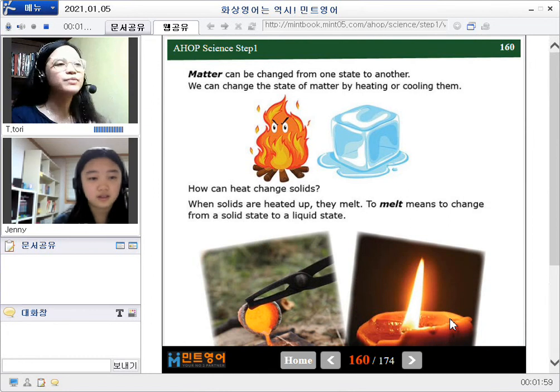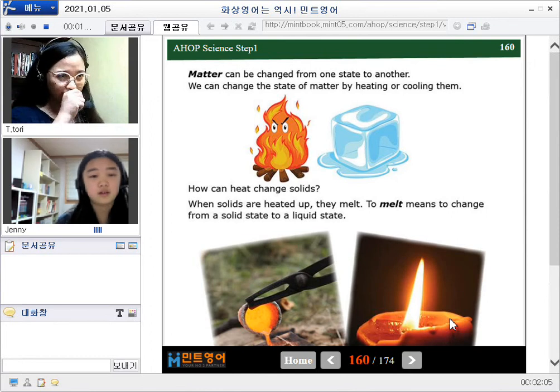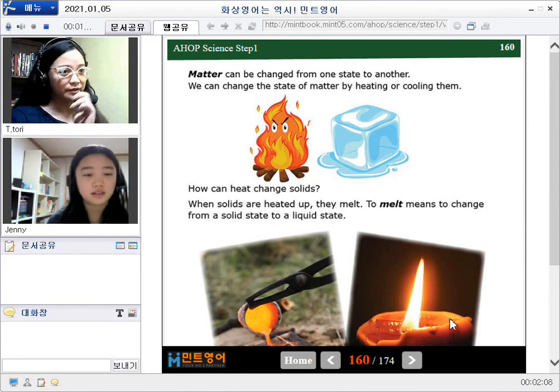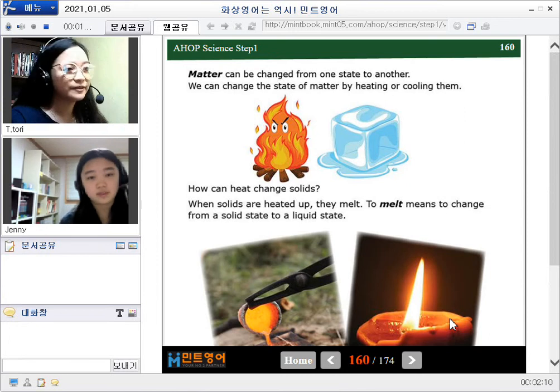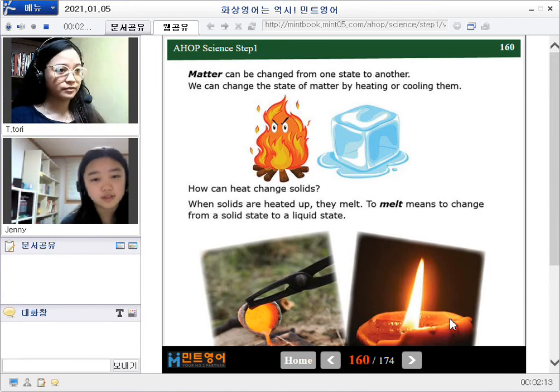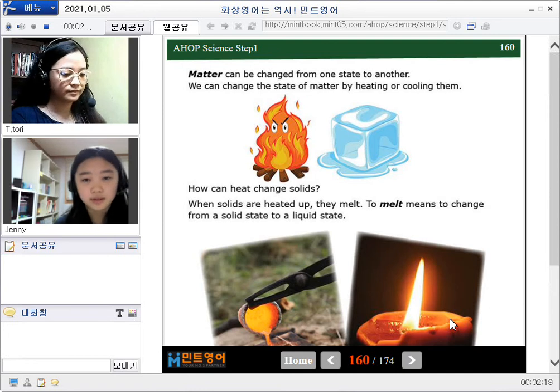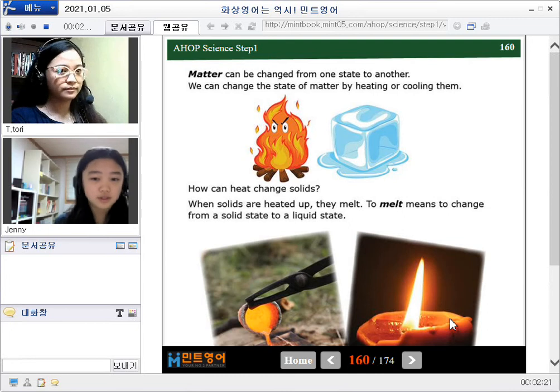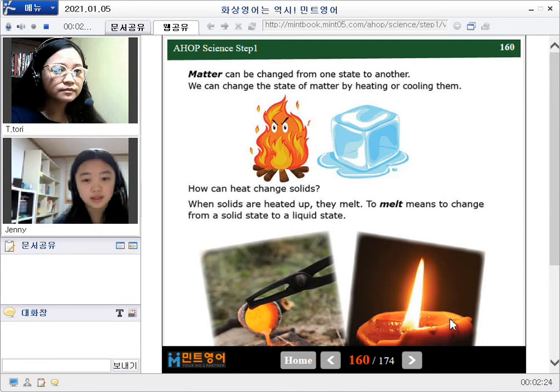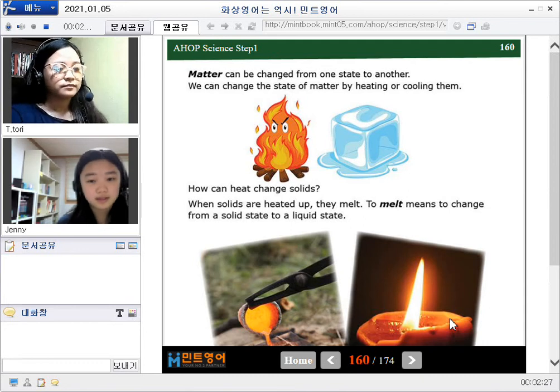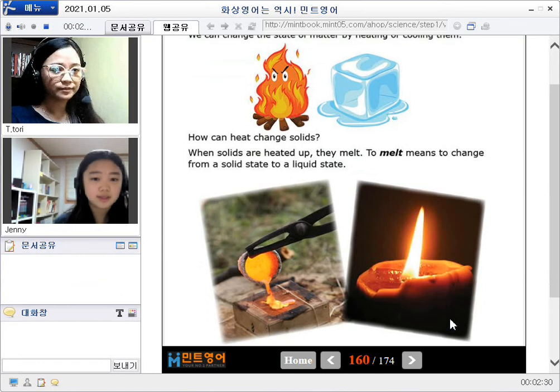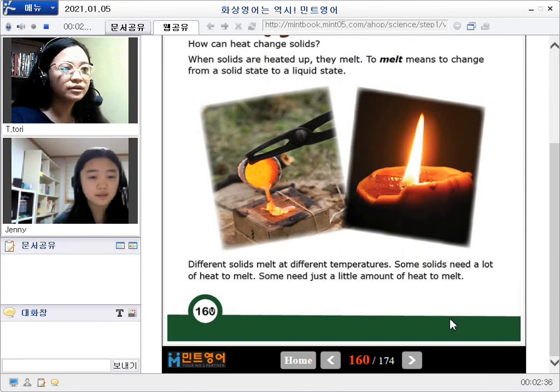Oh, by the way, how do you do it? Do you read it and explain it, or you just explain it? I want to read it. Ah, you want to read. Okay, so please read. Matter can be changed from one state to another. We can say change the state of matter by heating or cooling them. How can heat change solids? When solids are heated up, they melt. To melt means to change from a solid state to a liquid state. Okay, so please read the entire passage.